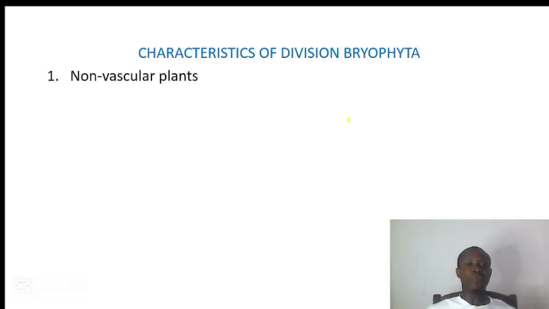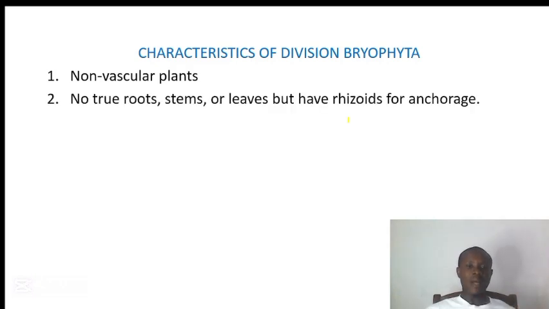1. They are non-vascular plants. That means they do not have xylem and phloem for the transport of substances within the plant. The xylem transports water, while the phloem transports manufactured food. Number 2, they have no true root, stem or leaves, but have rhizoid for anchorage.